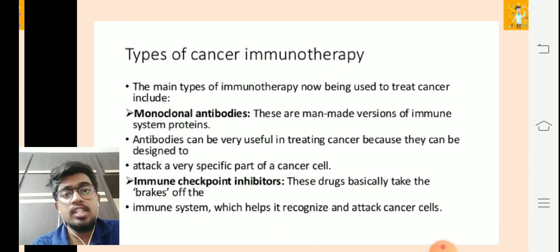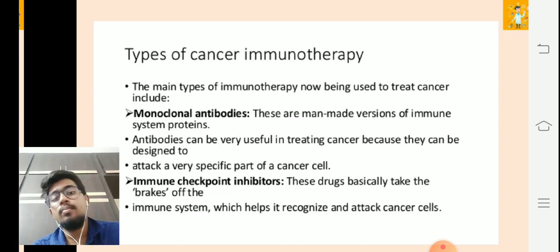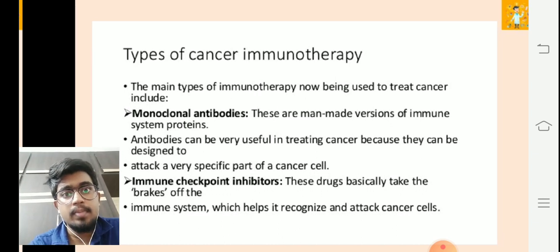Specificity is very important when you're dealing with cancer, because there are various types of cancers. As I discussed, there are more than 100 types of cancers. So specific action on the target site is very important to kill or decimate cancer cells. Monoclonal antibodies are very helpful in that aspect.